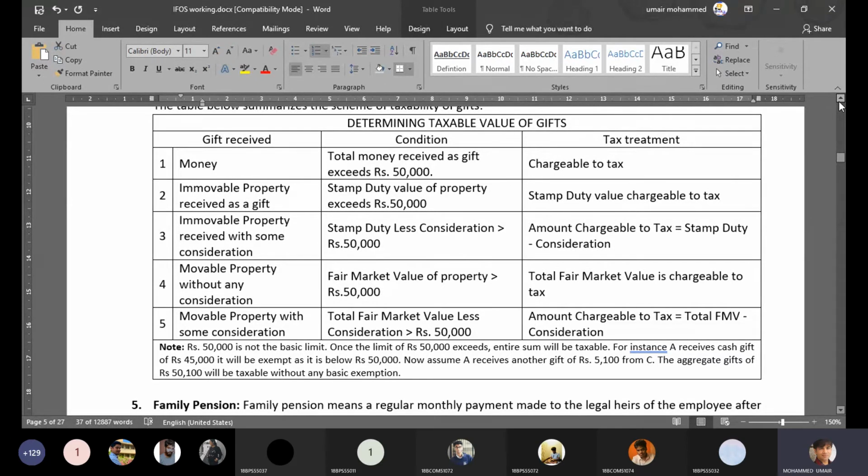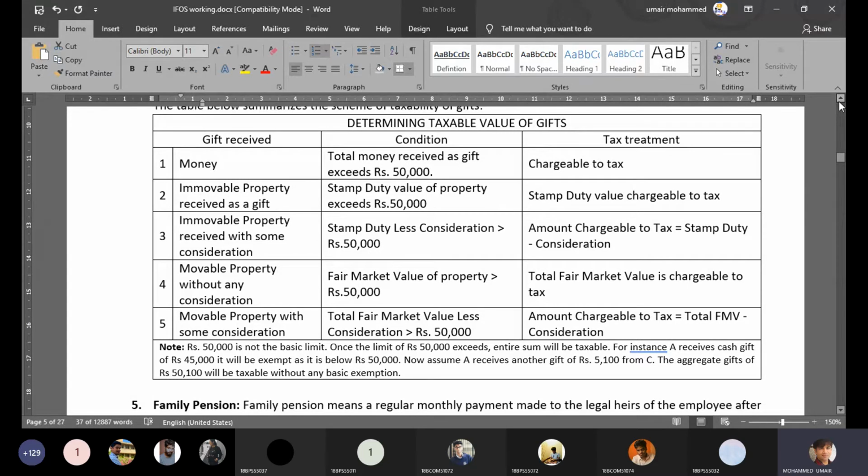So let's say in order to resolve the dispute at the factory, I have to end up paying 2 lakh rupees, right? So what happens here is that from the value of the factory mentioned in the registration papers, you will minus the amount of money you have paid to settle the dispute. So stamp duty minus consideration will be charged as taxable value.